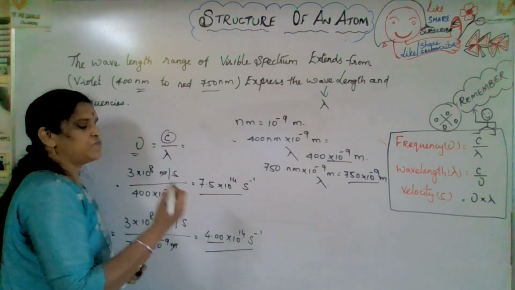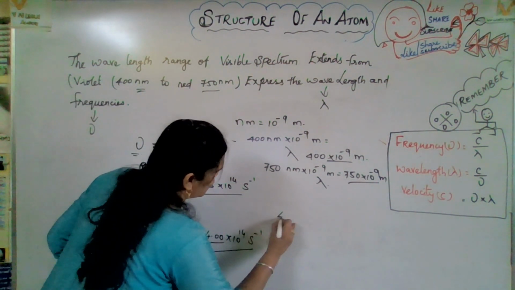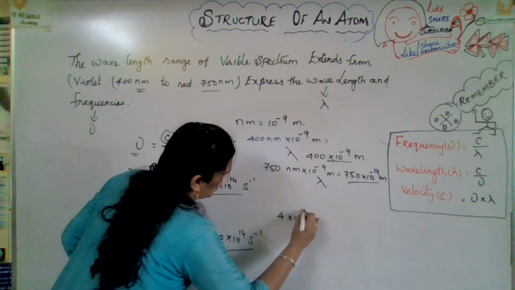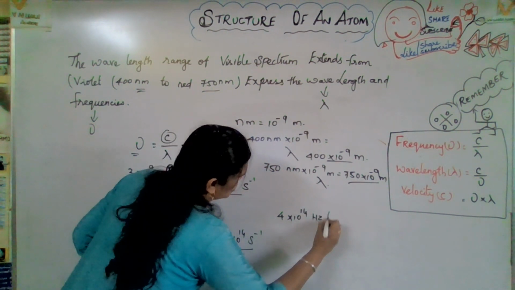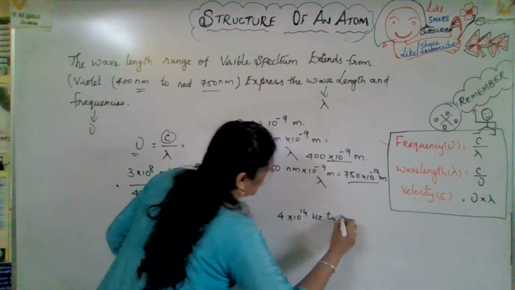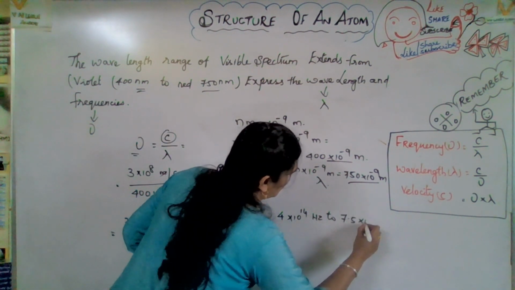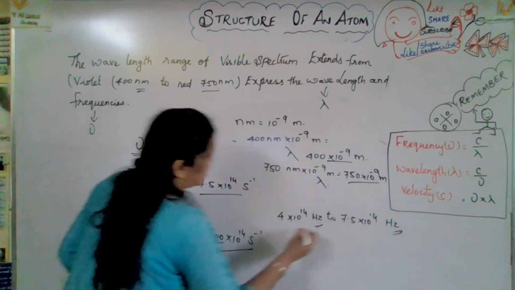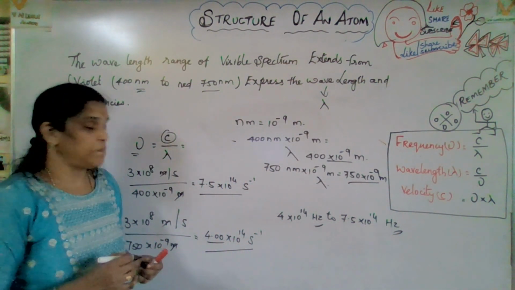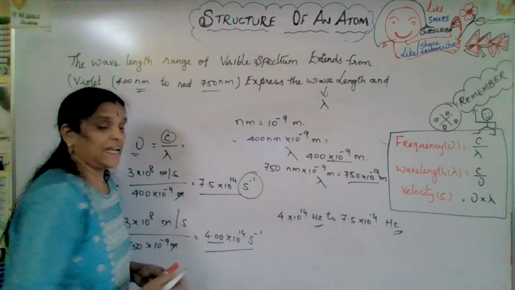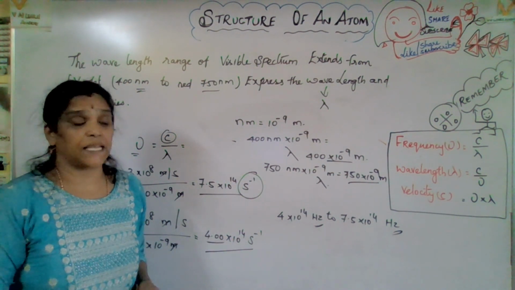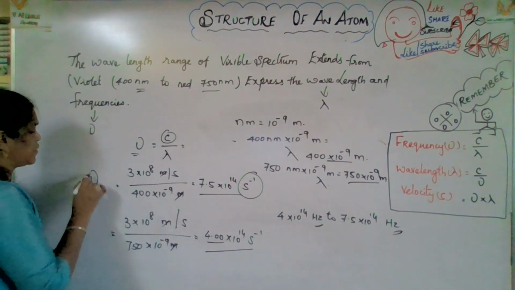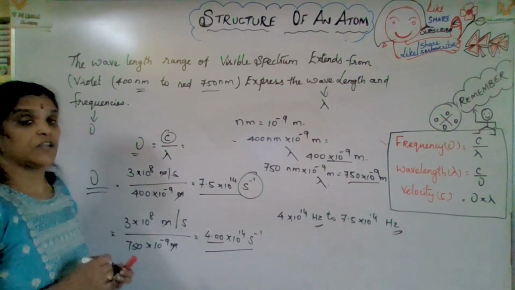The visible range is from 4 into 10 to the power of 14 hertz to 7.5 into 10 to the power of 14 hertz. Already I mentioned, your unit may be second inverse, cycles per second or hertz. You can use any of these three units for frequency.